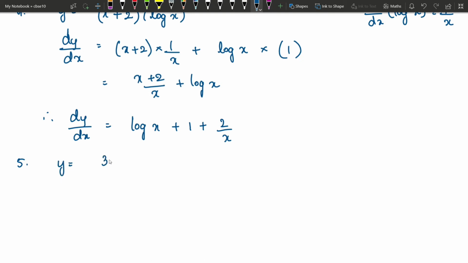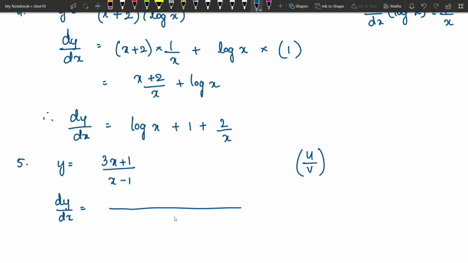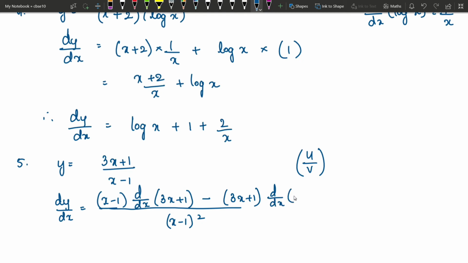Y is equal to, I will write, 3x plus 1 divided by x minus 1. Okay, so this is a fraction wherein we have it in the form u by v, right? Here the question is of the form u by v. Now what is the derivative of a fraction? We first write denominator square, then you write the denominator into derivative of numerator minus numerator into derivative of denominator.